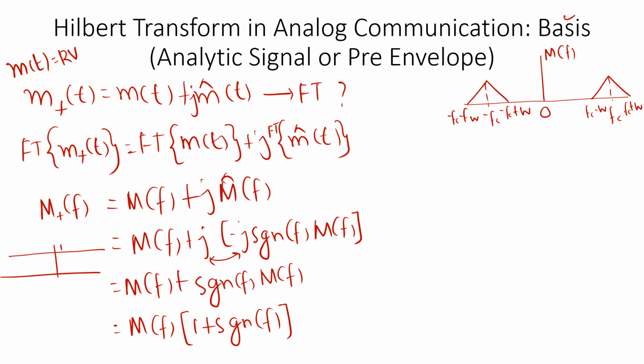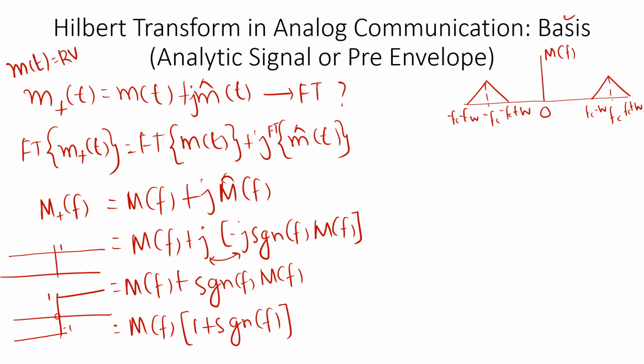1 is 1 for all values of f, and signum of f, if I plot, signum of f is plus 1 for positive frequency and minus 1 for negative frequency, right? So it is plus 1 and minus 1. So this is 1 and this is signum of f, and signum of f is equal to 0 at, say, 0. Now if we add these two, what we will get?